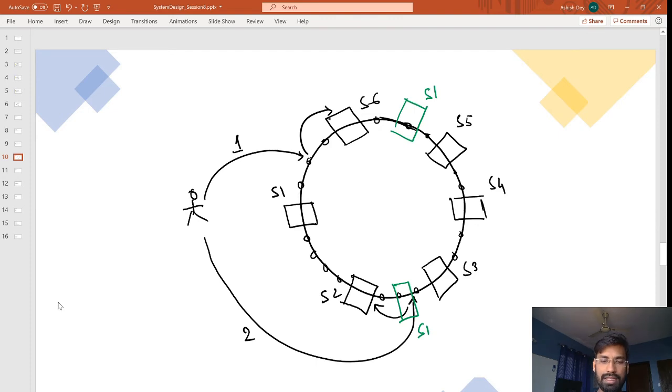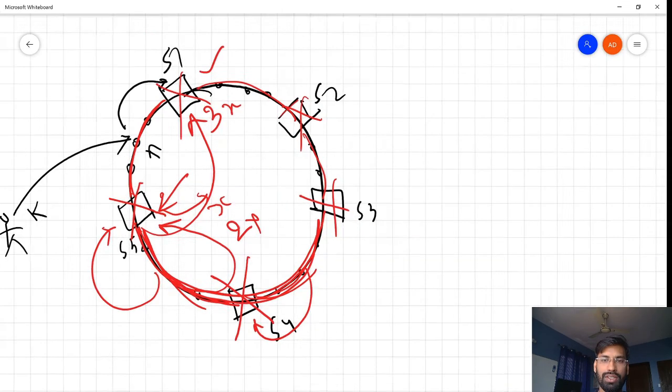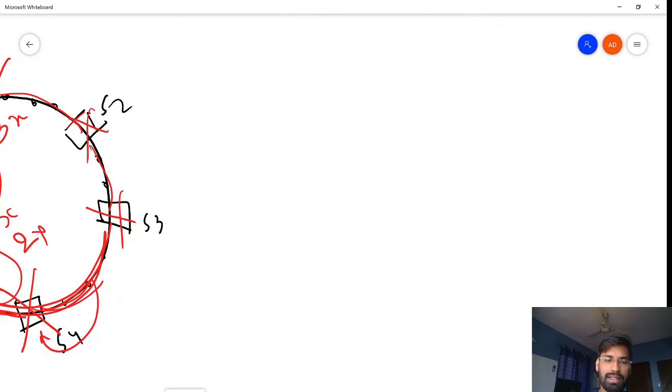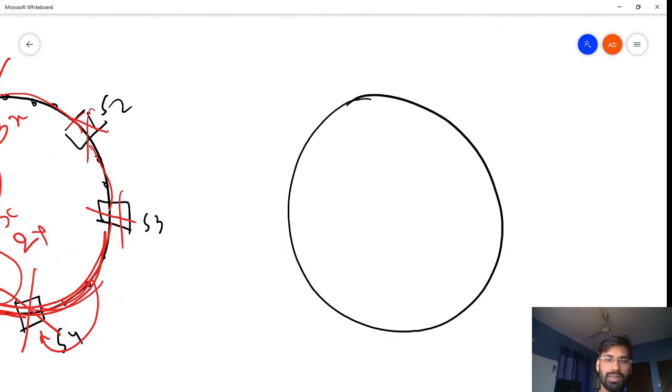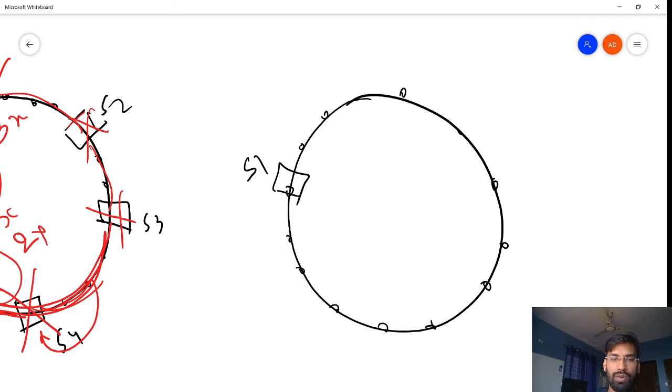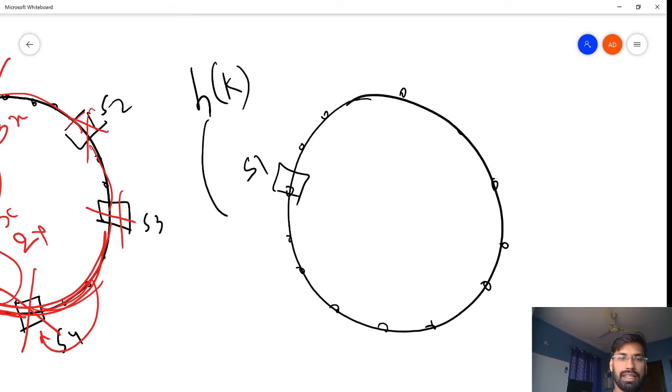So when we saw this ring structure, what we defined earlier is that for each server there is one point. So we had a lot of points in this ring. Let's say for each server we had only one point. Why? Because we were using only one hash function and we were passing a key and that was writing to